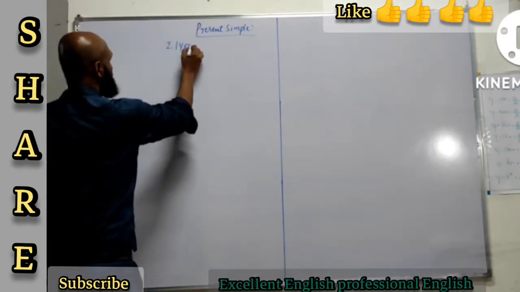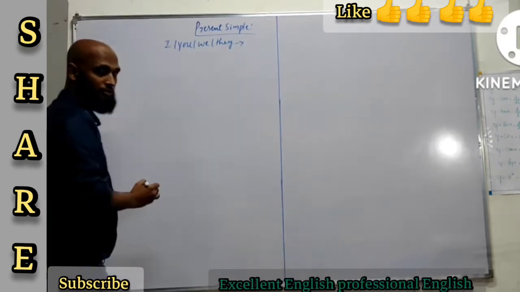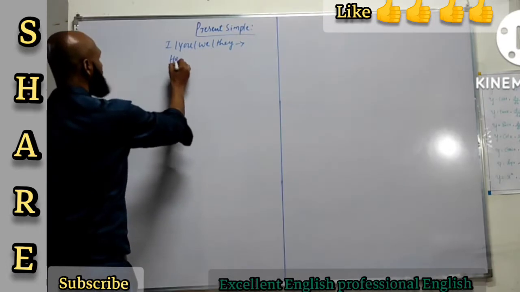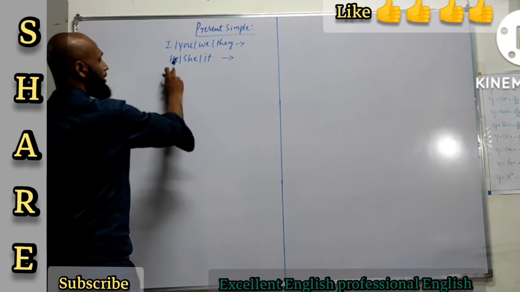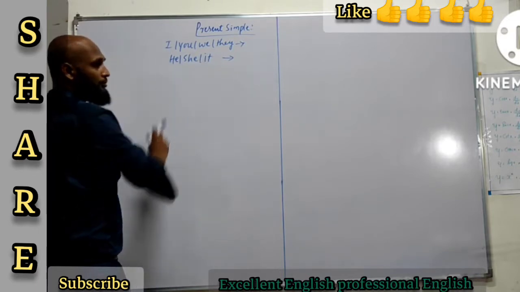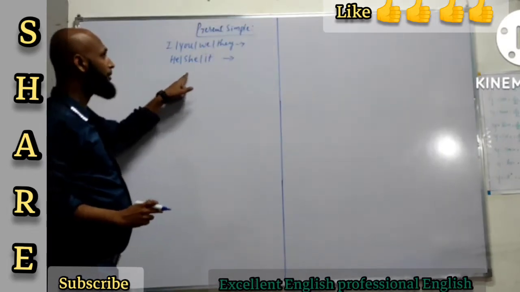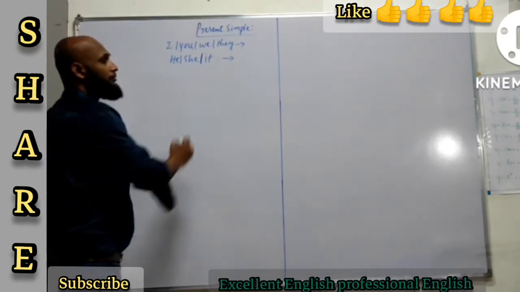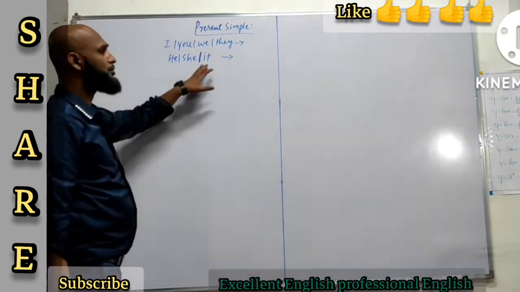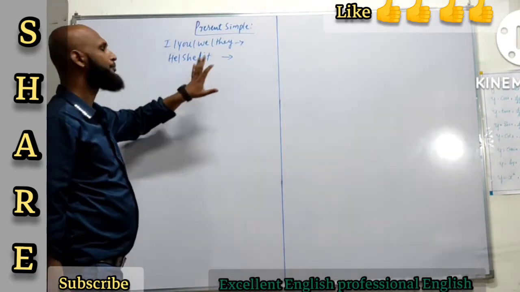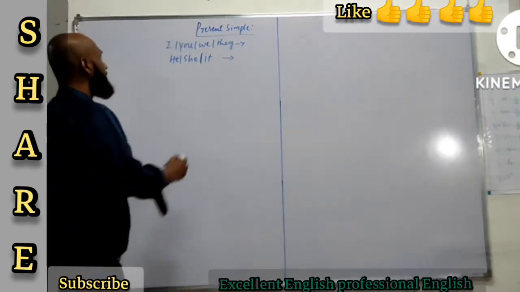I, you, we, they. These are pronouns, alright? And then he, she, it. These are singular pronouns. You use he for male and she for female. It when the gender is not clear. Alright, and sometimes we use it for animals and things. Now I, you, we, they are the pronouns that we use.